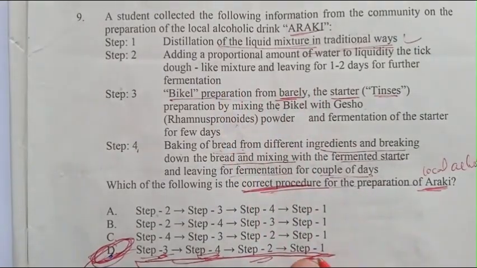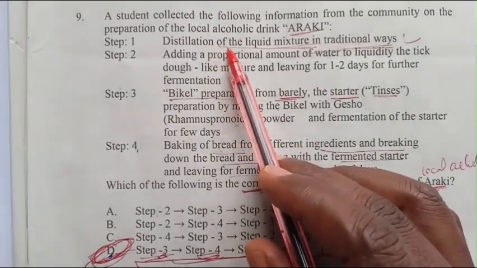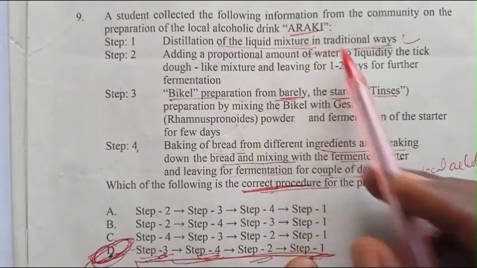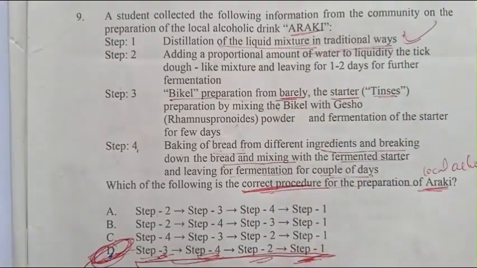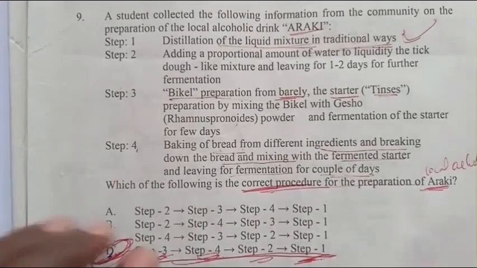And the last step, step 1, is distillation of the liquid mixture in traditional ways, which is the final step. The answer is D, the correct sequence.